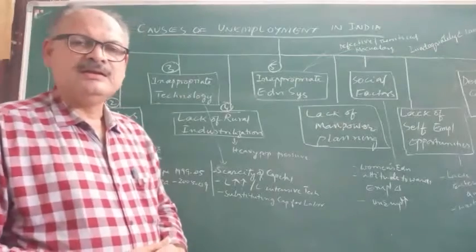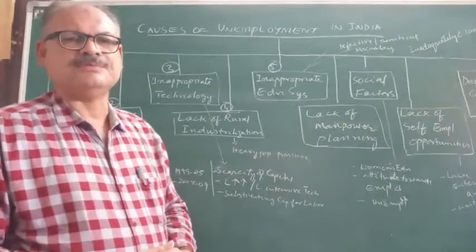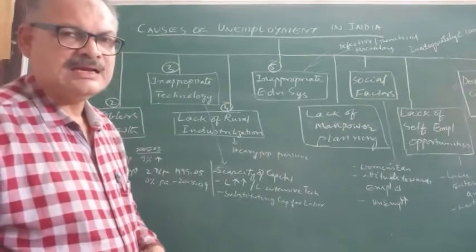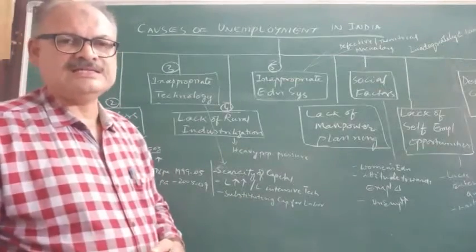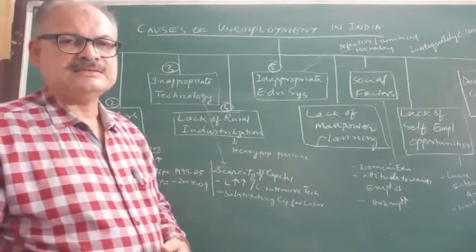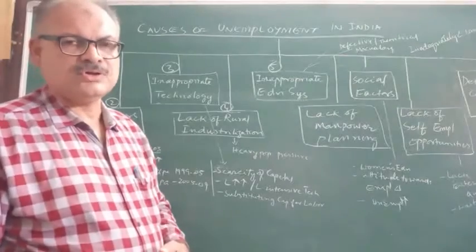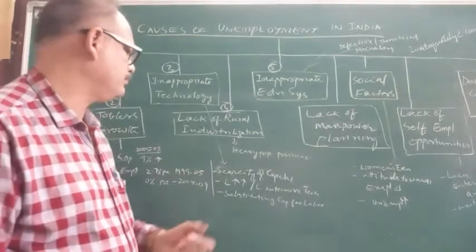So they will migrate to urban areas in search of jobs. But the skills to find a job in industries in urban areas will not be there in them. So they will become unemployed.